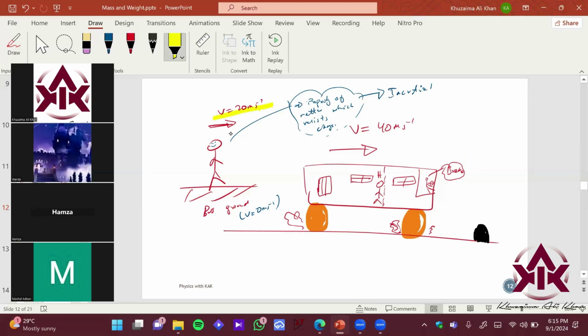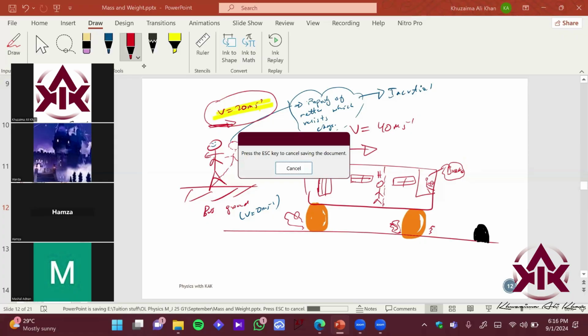But your bus has stopped. So what happens? You basically undergo a jerk, right? The body wants to continue. So होता ये है कि the body comes over here and you basically undergo a jerk and you basically come back, right? So your body wants to continue at a speed of 20 meters per second because inertia is the property which resists change. What was the change? Okay, your bus stopped, right?